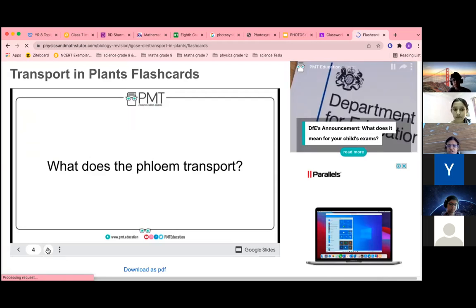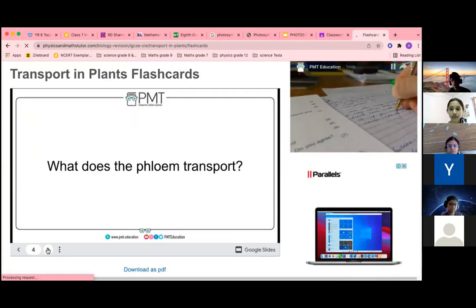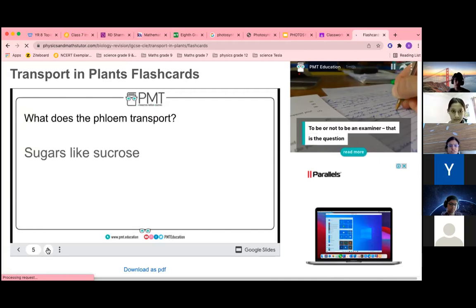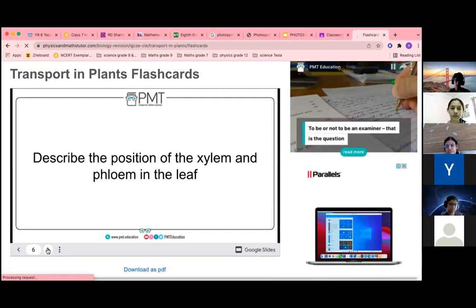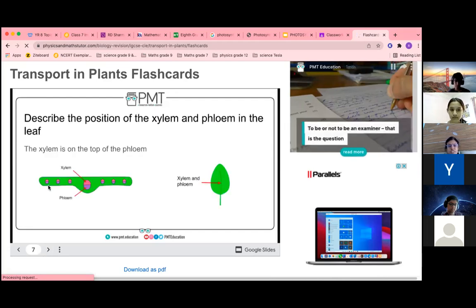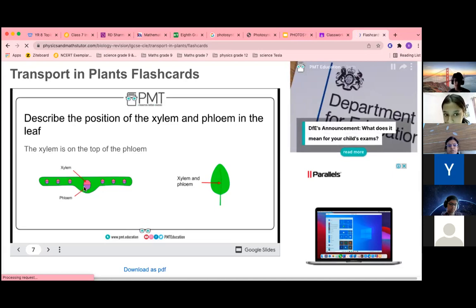What does phloem transport? Food and nutrients. Yes. Food has glucose in it. Sugar is produced. Okay. Describe the position of xylem and phloem in the leaf. Ma'am, in the veins. Ma'am, in the diagram, the upper one is xylem and the below one is phloem.